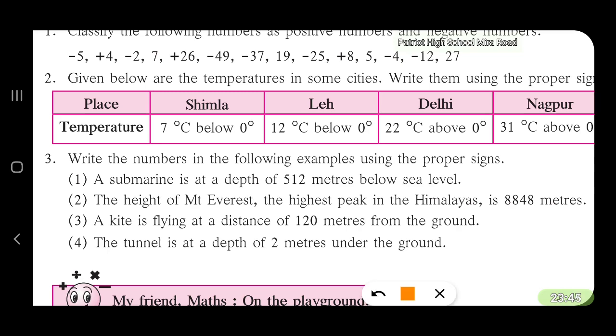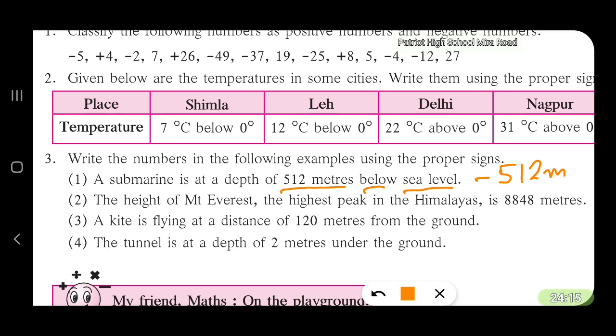Third, question number 3. Write the numbers in the following examples using proper signs. A submarine is at a depth of 512 meters below sea level. Sea level, let us consider it as 0. So below 0 means minus 512 meters.